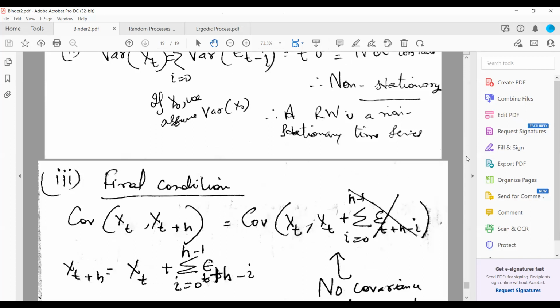We studied what a stationary and non-stationary random process is, what a strictly stationary random process is, what a wide sense stationary random process is, and then what a non-stationary process is and how to prove it. Then we studied the random walk. Today we studied the cyclostationary process, the ergodic process, and the moving average, autoregressive, and autoregressive moving average concepts.